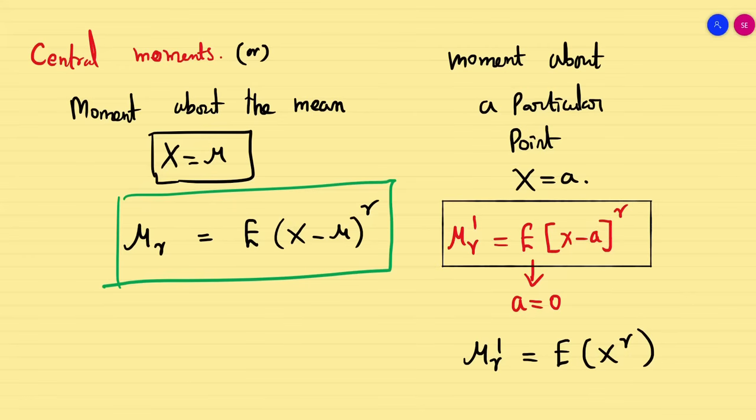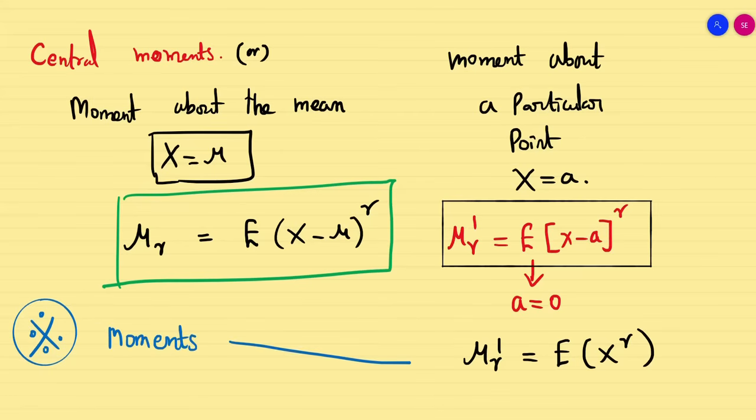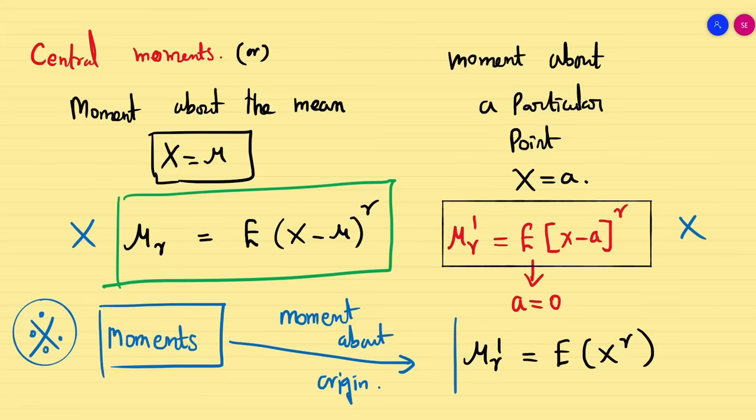And a very important point I'm going to say now, whenever I speak the word simply moments, it always refers to what? Moment about the origin. You should not think that if I say moment, it is at a particular point, or it is a central moment, or it is about the mean. If I say simply moments, it always refers to my classical moment about the point origin, or I will say it as raw moments. Is it clear?